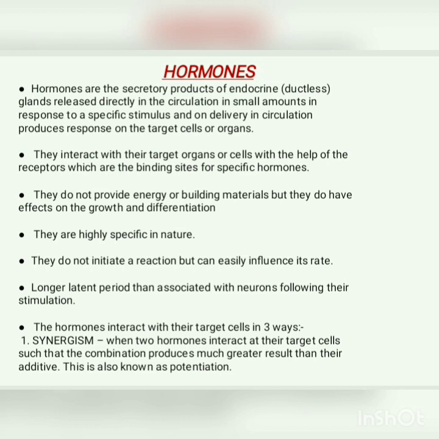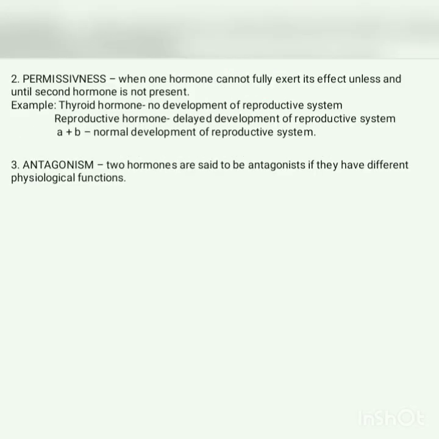Now, these hormones interact with their target cells in three ways. First way is synergism. This is when two hormones interact at their target cells such that the combination produces a much greater result than their additive effect. Next is permissiveness.